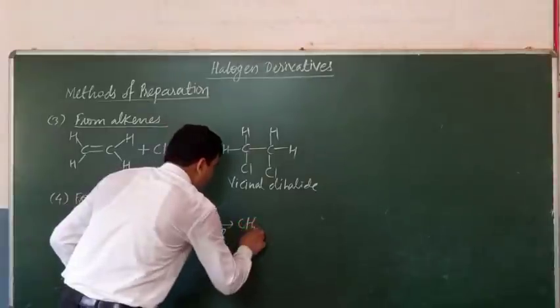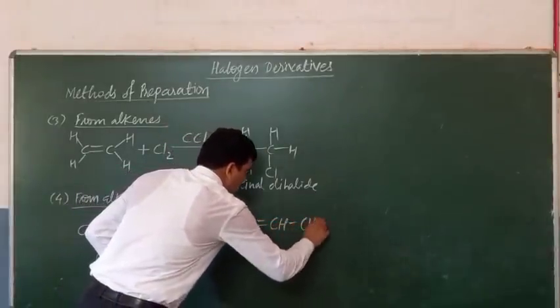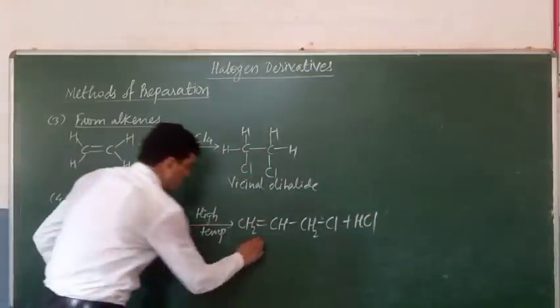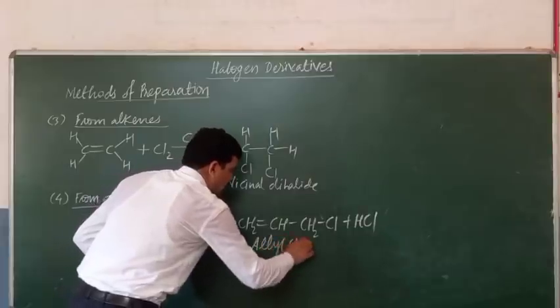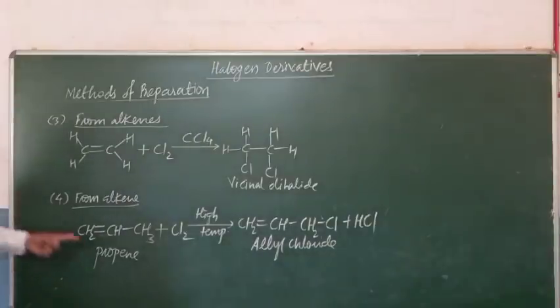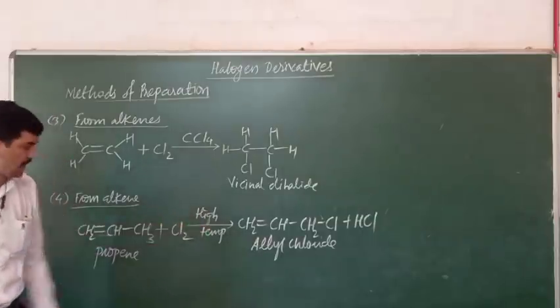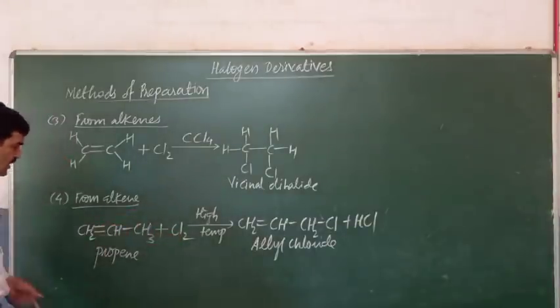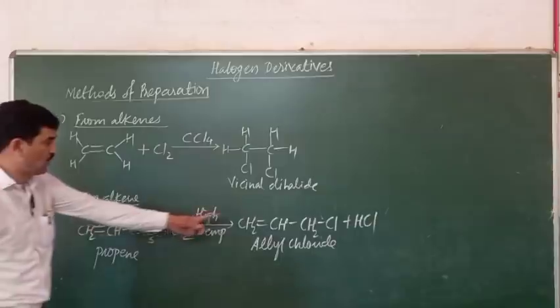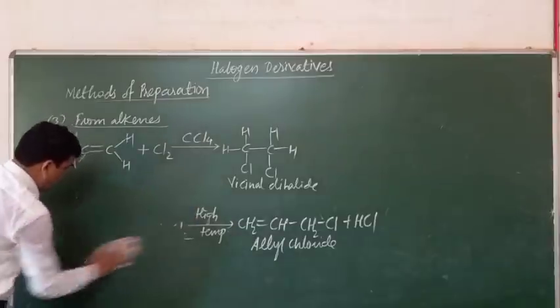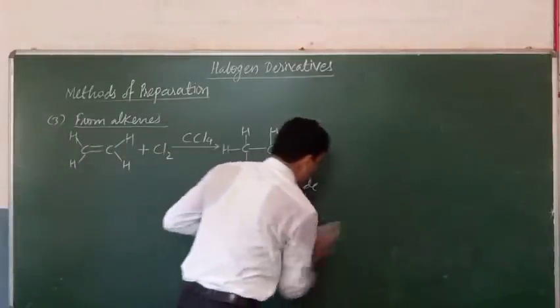And then what is formed here? Allyl chloride. Its name is allyl chloride. So it is also a halogen derivative, allyl chloride. So allyl chloride is obtained from propene by the reaction with chlorine at a high temperature. The propene is reacted with chlorine at high temperature, then the allylic hydrogen is replaced by Cl to give the allyl chloride. Then another method to obtain the halogen derivatives is by halogen exchange.